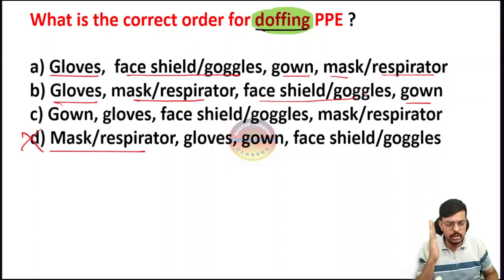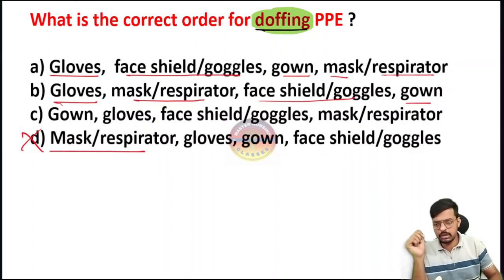So very importantly, after the gloves, we have to remove the face shield first. So we have removed the face shield and goggle. Then we have to remove the gown. Then we have to remove the mask at last. Very importantly, remember this sequence is the correct one. Option A is the correct one. B I am eliminating.